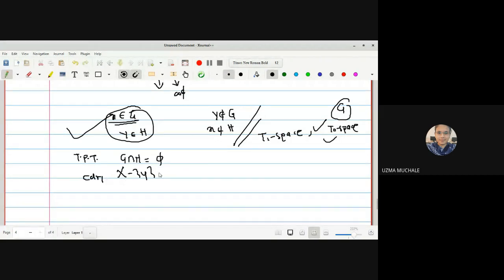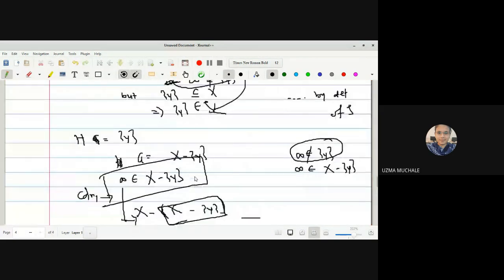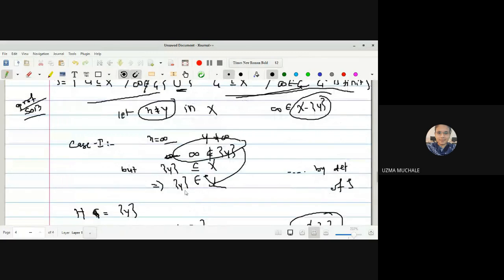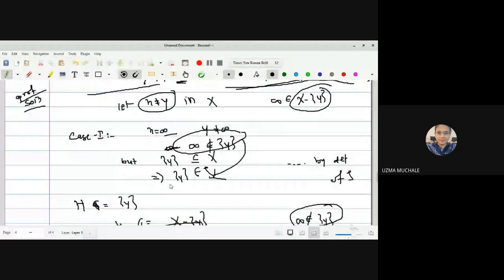Consider, what we have to consider, this is G intersection with H. G is X minus singleton y, H is singleton y. Okay, from here we have started. As we have selected x and y to be different points, x is infinity, y is not equal to infinity. If singleton y does not contain infinity, it is an obvious member of the topology.